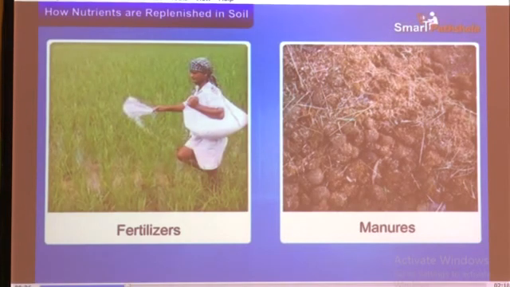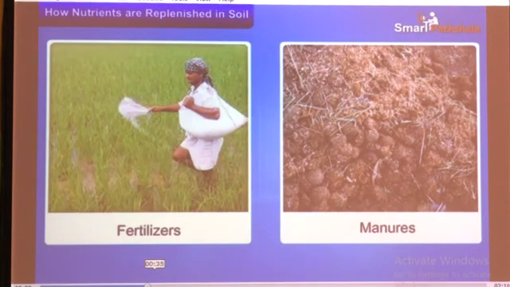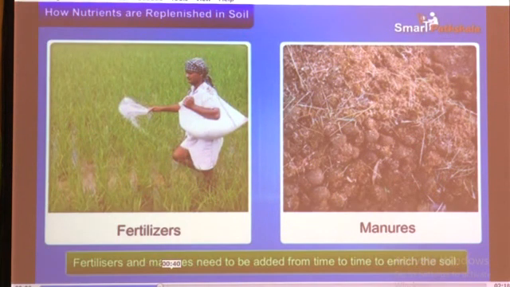So how are we using them? We can use fertilizers or manures there, and I told you some types of fertilizers: ammonium sulfate, urea, ammonium nitrate and sodium nitrate. We have to use these types of fertilizers, which are made by humans.